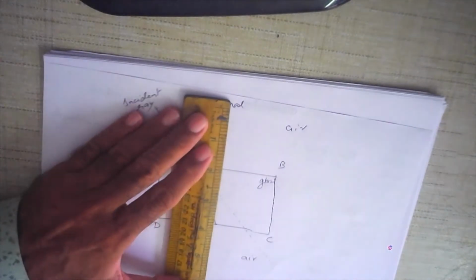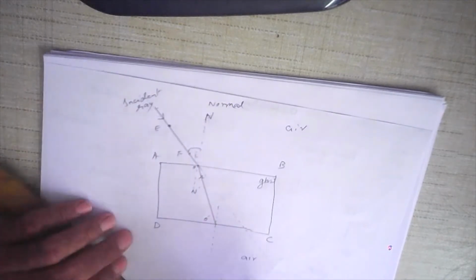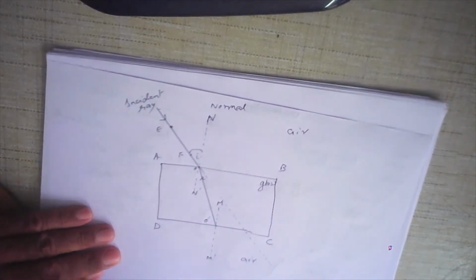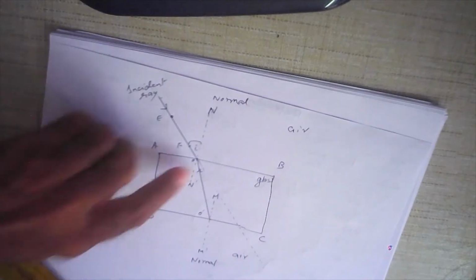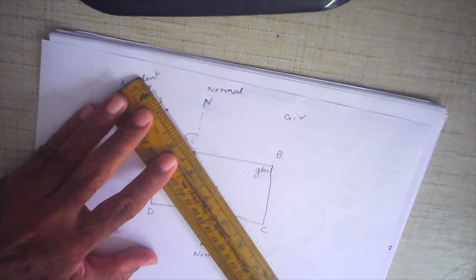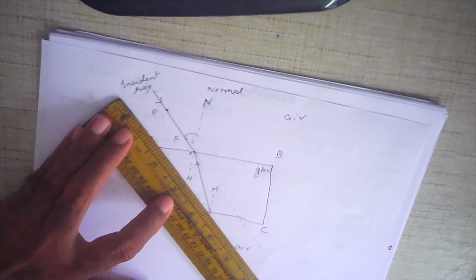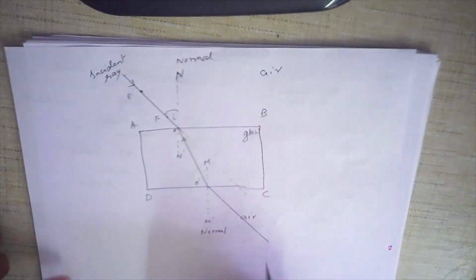The normal will be here like this. At this point, let us call it M dash. This is also a normal. At this point, the point of refraction, this is the point of incidence. Now you see, it becomes parallel to the original incident ray, and it comes out as a parallel ray like this.